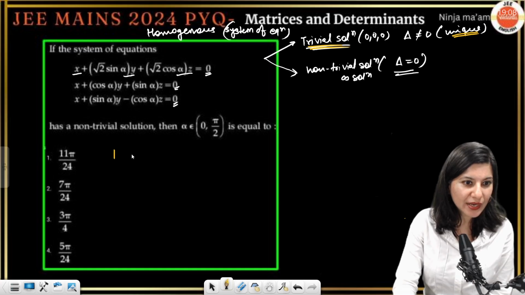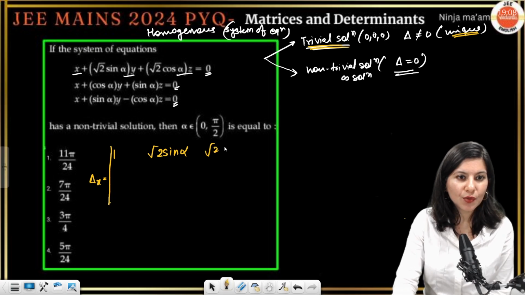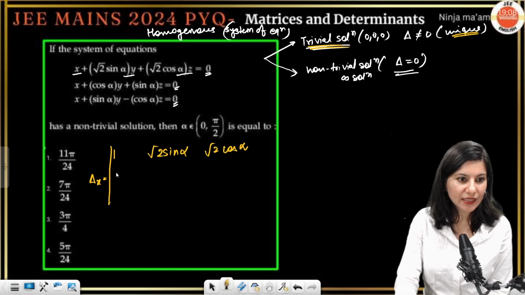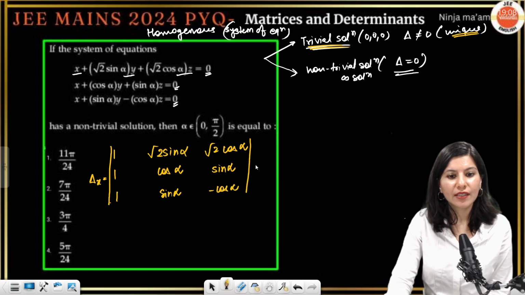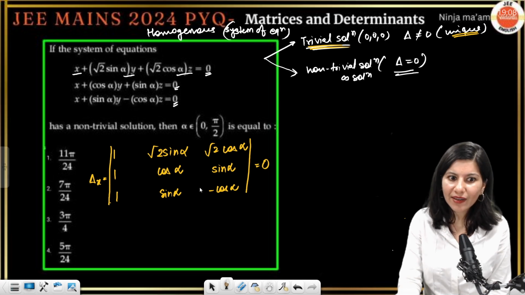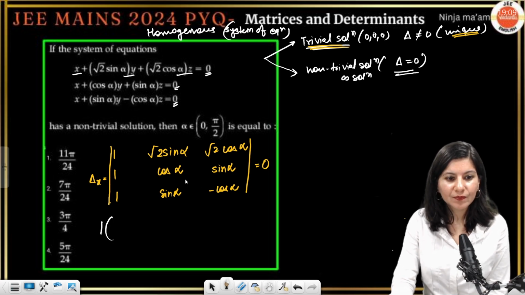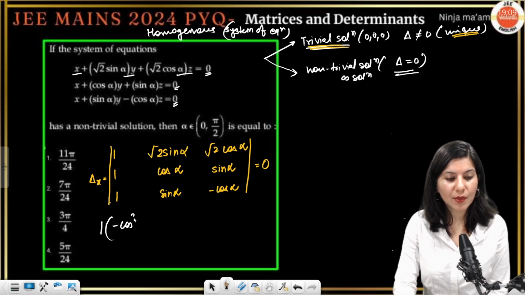Okay, let's solve it out. So 1, root 2 sine alpha, I am planning to create del x, and root 2 cos alpha, correct? Then 1, cos alpha, sine alpha, correct? 1, sine alpha, minus cos alpha is equal to 0. Now just expand it and you're going to get it. 1 this cross this, so minus cos square alpha minus sine square alpha.